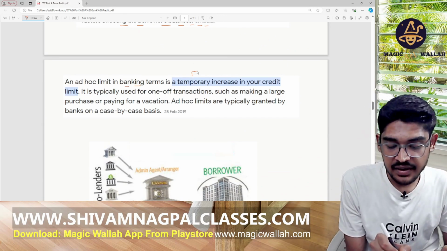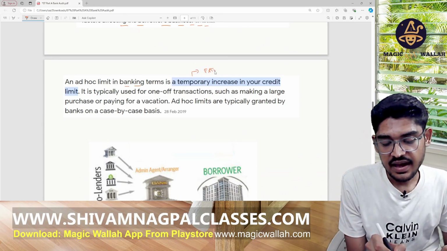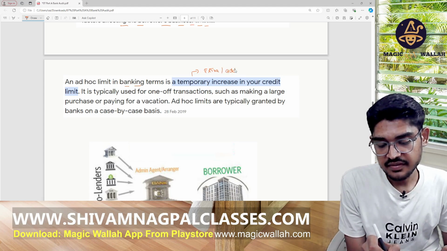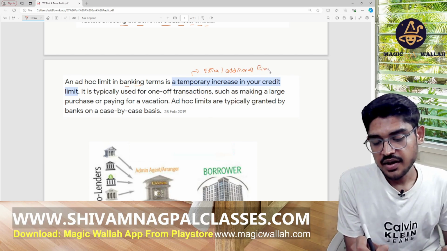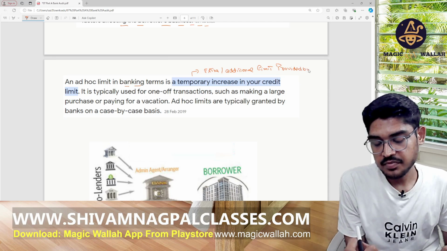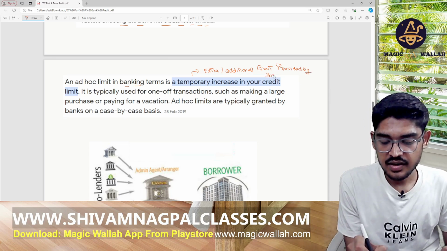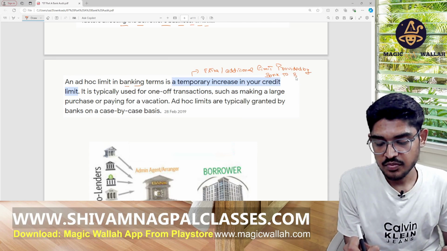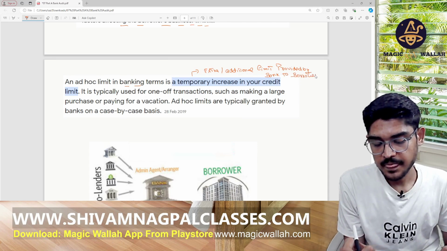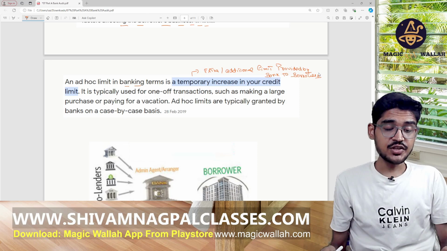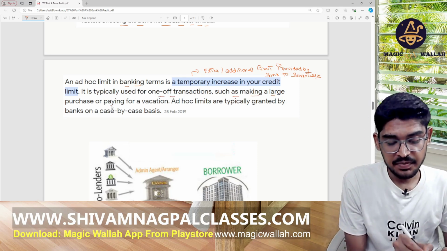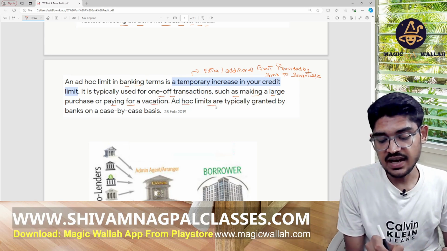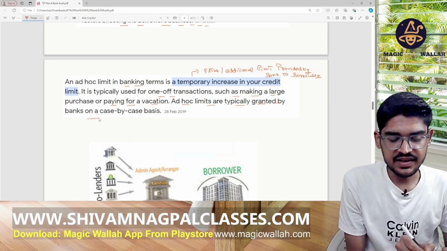You can say extra limit, or the additional limit provided by bank to the borrower. Right? So it's typically used for a one-off transaction, such as making a large purchase, paying for a vacation. Ad hoc limits are typically granted by the bank on a case-by-case basis.